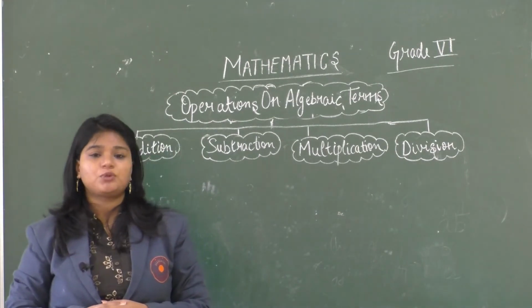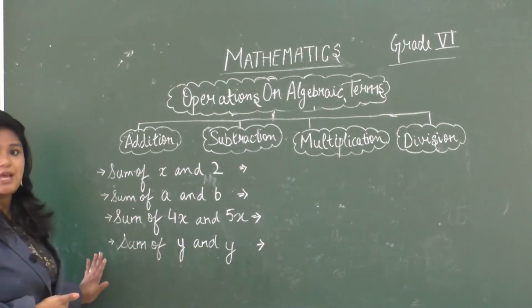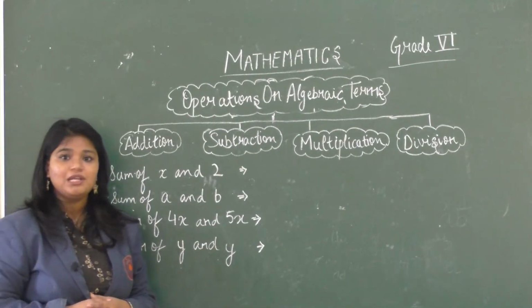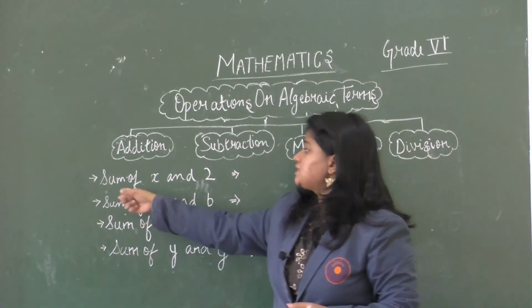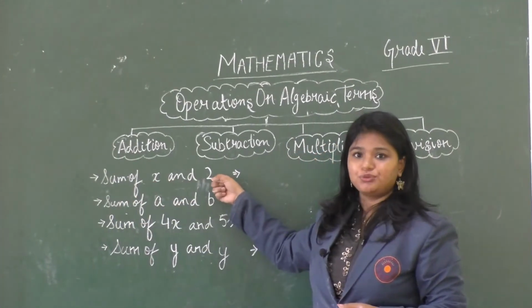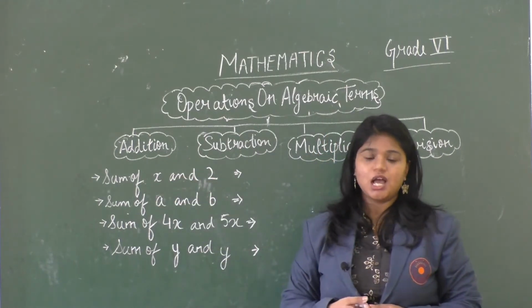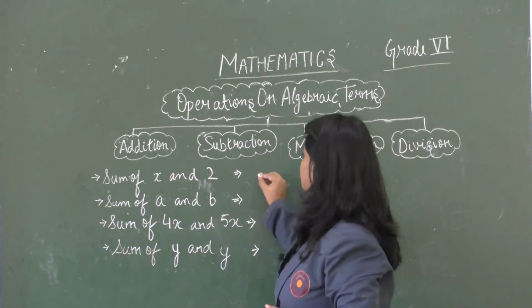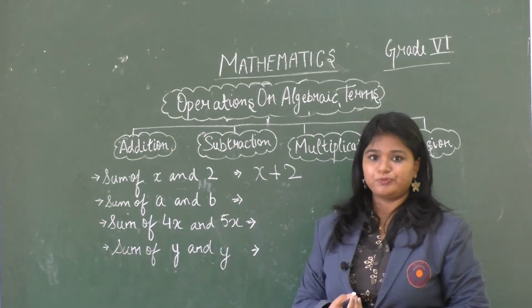So let's start with addition. So here I have 4 different examples. Now let's start with the first one. It is the sum of x and 2. Here x is a variable and 2 is a constant. How will we write this? It will be x plus 2.